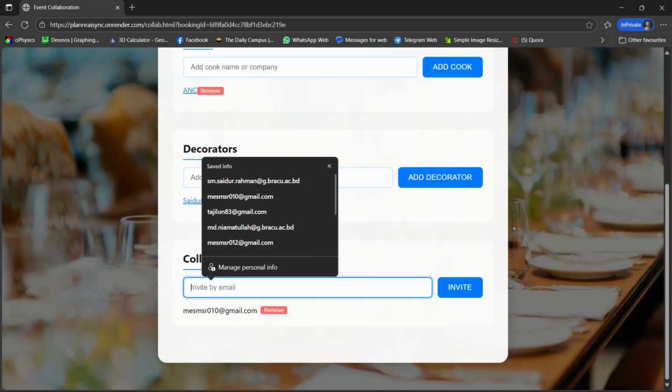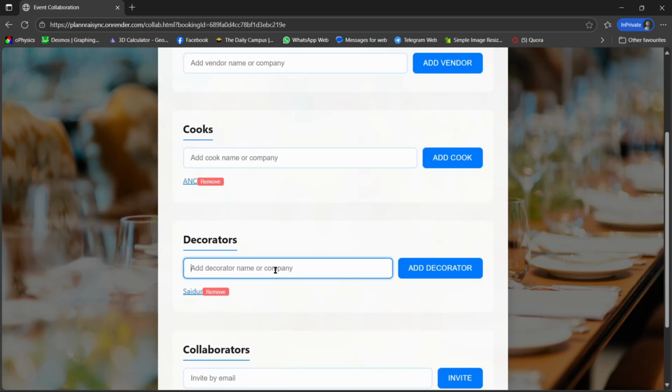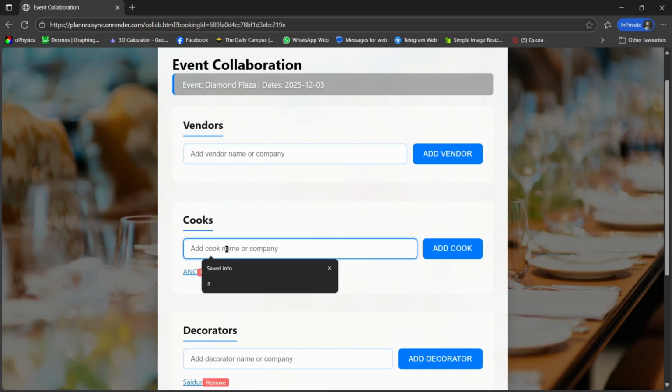For collaborating effort, when we click the collaborate button, we can add vendors, cooks, decorators, and collaborators. Your collaborators means your loved ones, your friends, your family members. You can add their emails and invite them all at once, or it will create a group chat for the invited guests.